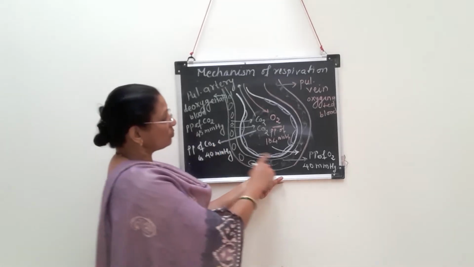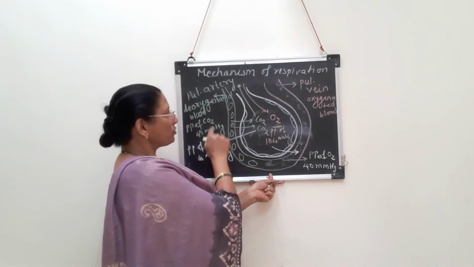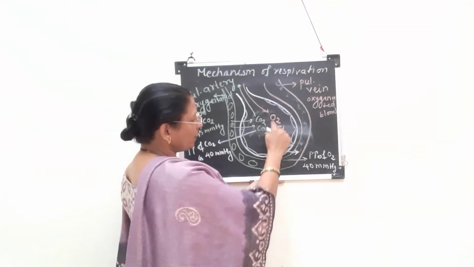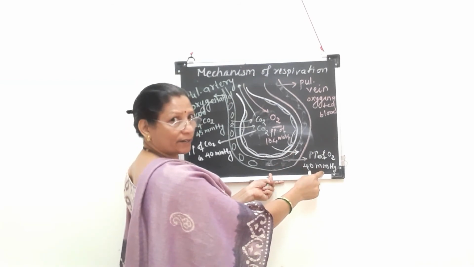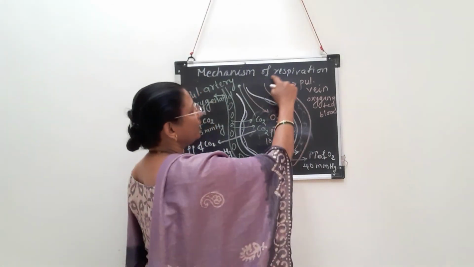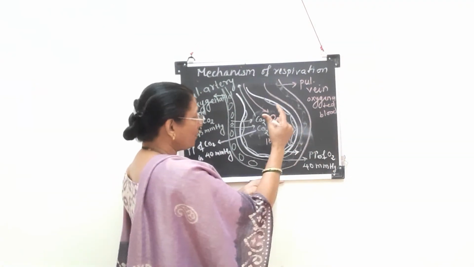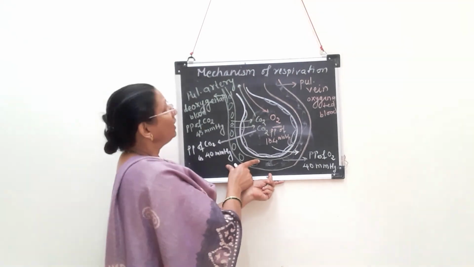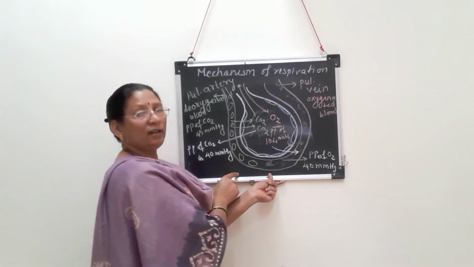So now what does it show? The diffusion of carbon dioxide from the pulmonary artery to the alveolus, and the diffusion of oxygen from the alveolus to the blood, to the pulmonary vein. So this pulmonary vein will carry the pure blood. So what happens? Diffusion of gases at lung level, and this is called external respiration.